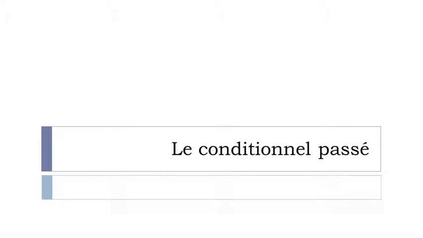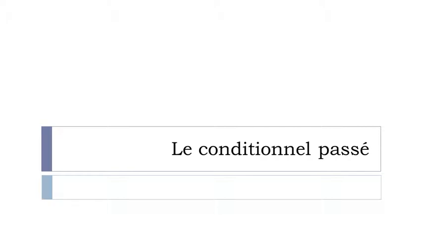In this lesson, we'll discover together le conditionnel passé. Maybe some of you might think that it's a bit early to introduce this conditionnel passé form because normally it comes a bit later, but I think that we've been introduced to the conditionnel présent form in this unit, so it's still warm, and I have the feeling that it should be okay for avoir and être at the conditionnel présent.